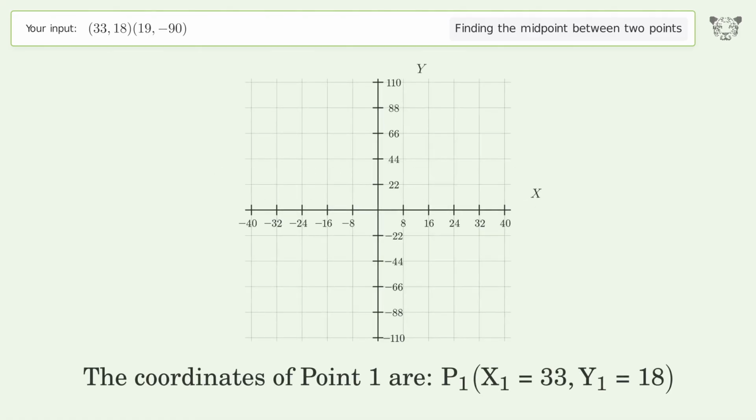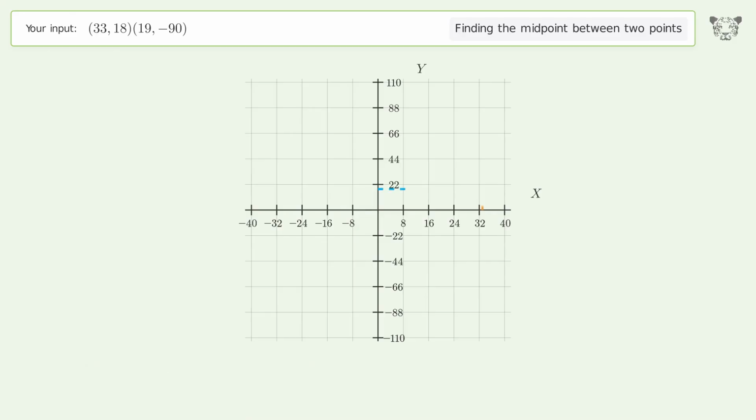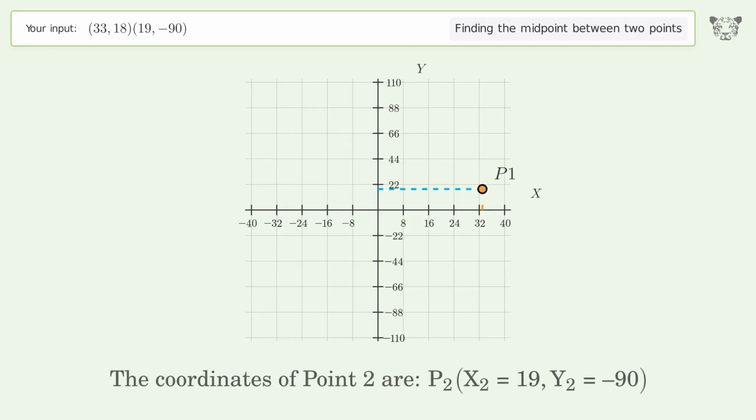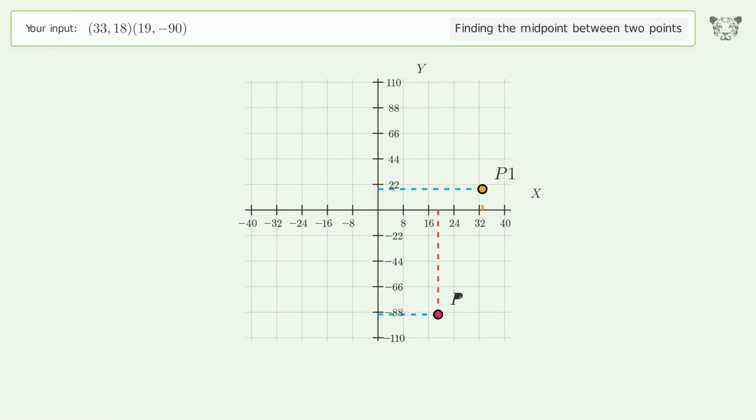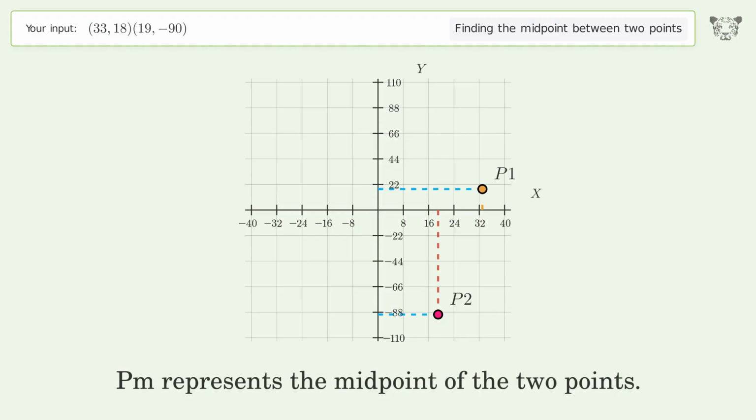The coordinates of point 1 are, x1 equals 33, y1 equals 18. The coordinates of point 2 are, x2 equals 19, y2 equals negative 90. PM represents the midpoint of the 2 points.